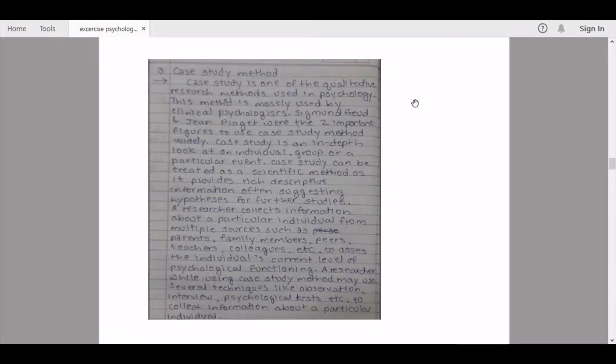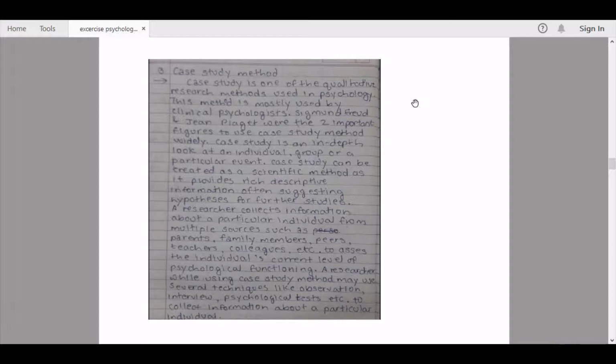Here the explanation gives us that the case study is one of the qualitative research methods used in psychology. This method is mostly used by clinical psychologists. Sigmund Freud and Jean Piaget were the two important figures to use the case study method widely. A case study is an in-depth look at an individual, group, or a particular event. A case study can be treated as a scientific method as it provides rich descriptive information, often suggesting hypotheses for further